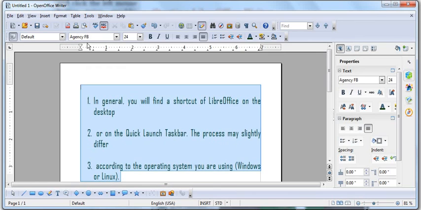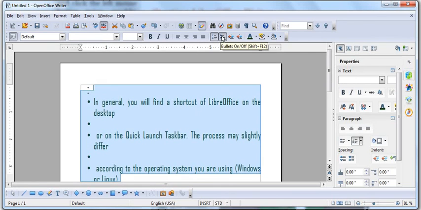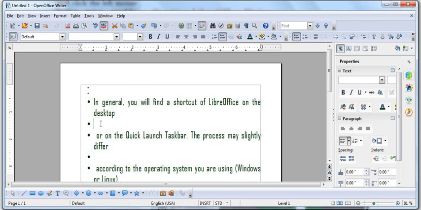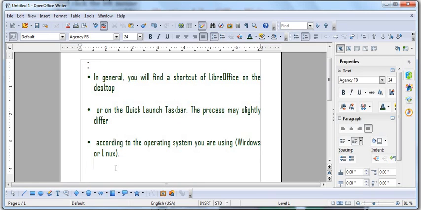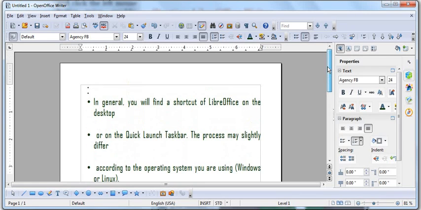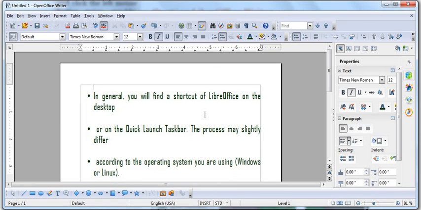Also suppose I want bullet points, so I will click on this. It is not detecting properly as I divided it in an undefined manner. But in this way you can divide it and write it in bulleted points. So all these are the facilities we have in this software, word processing software.